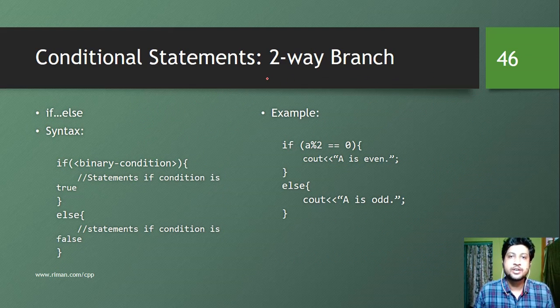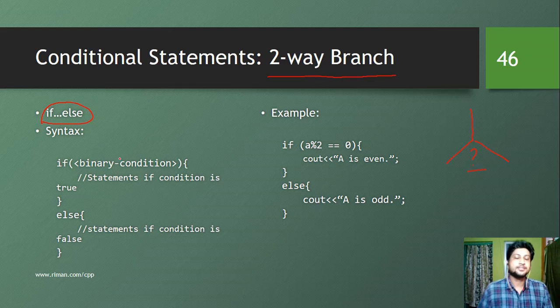So then comes two-way branching. That means a situation where we have two paths and we must select a path depending on a certain condition. For that, we use the if-else statement. So what is the syntax? It looks like this.